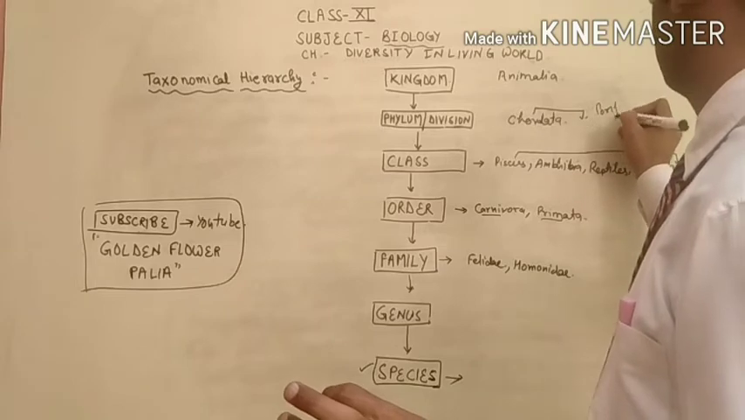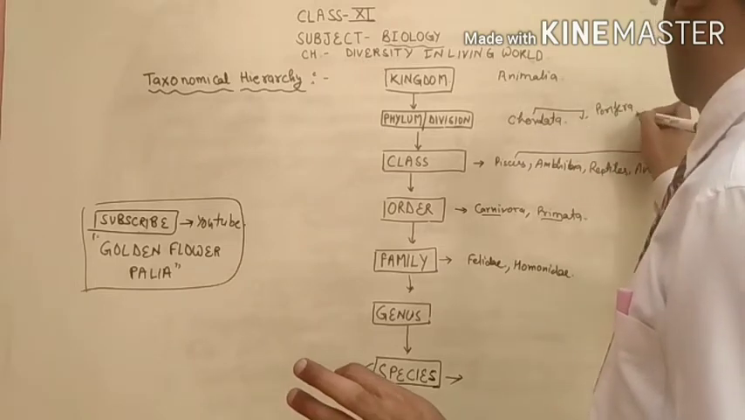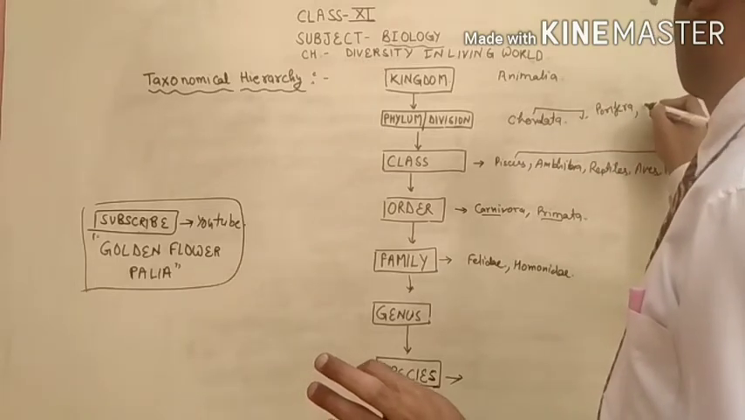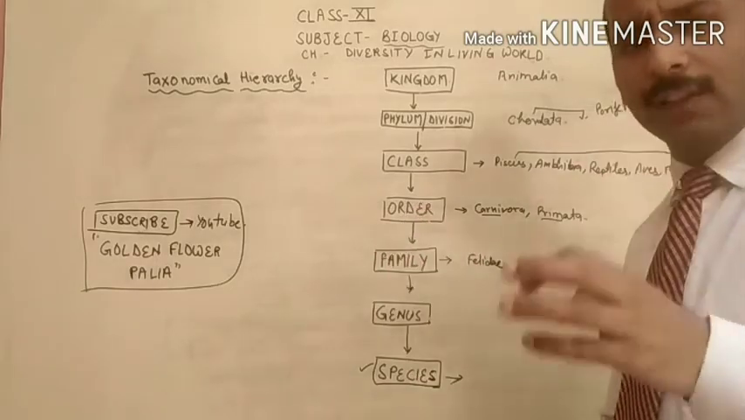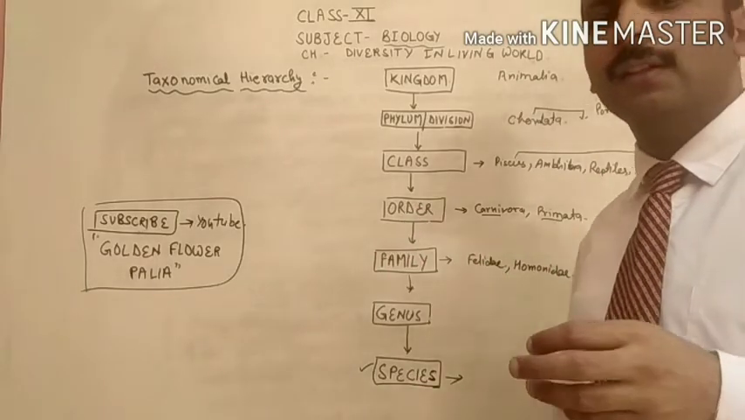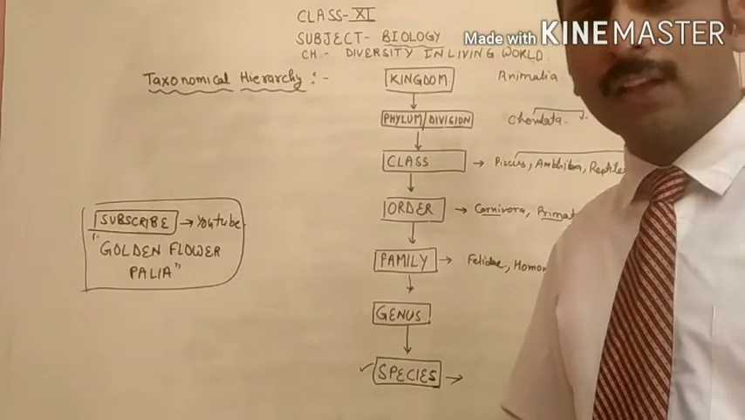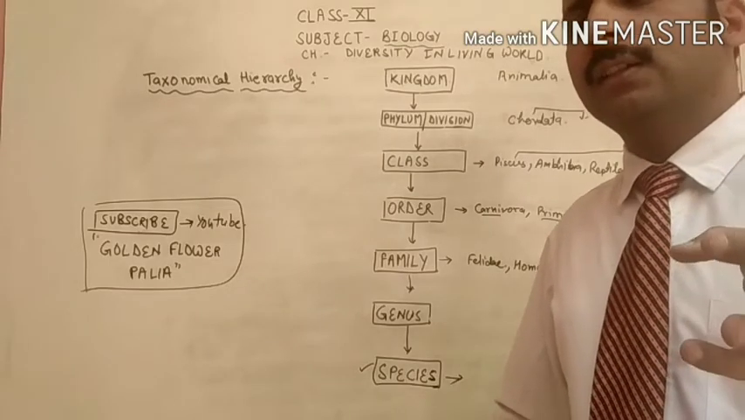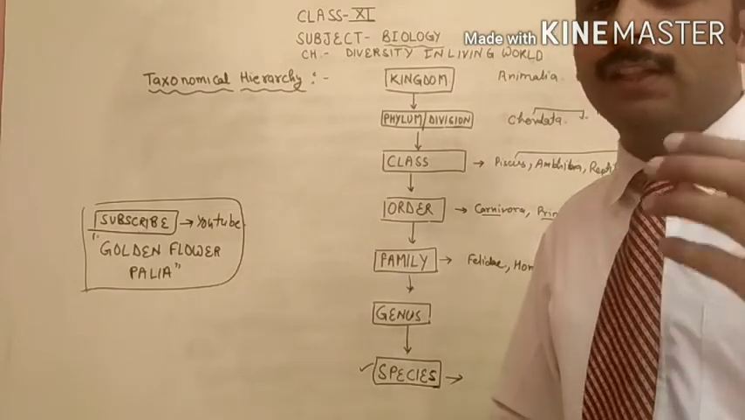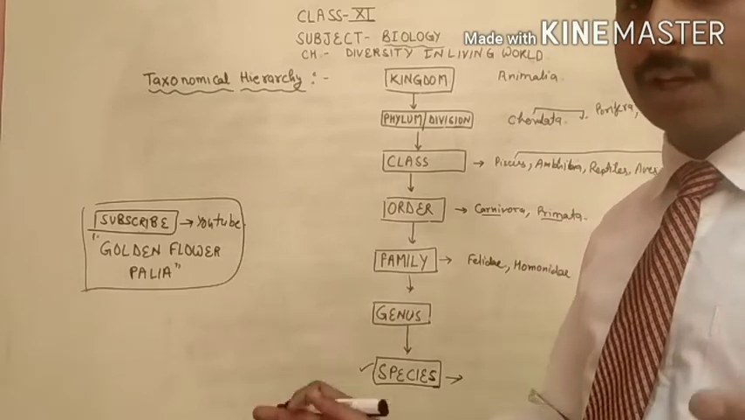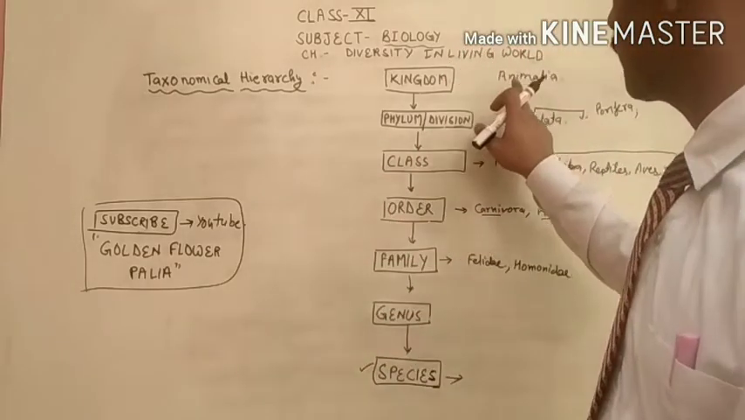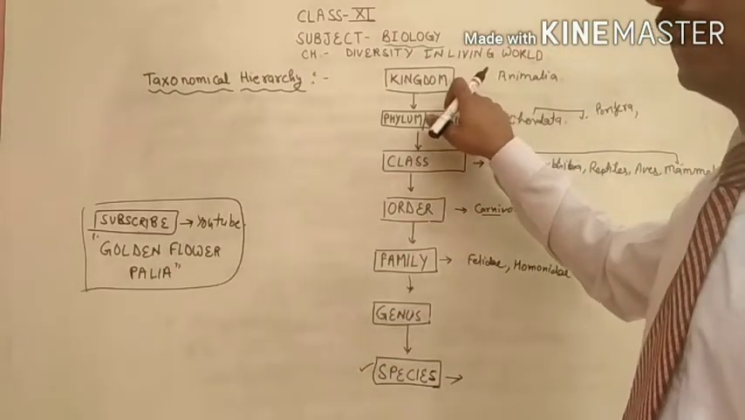Kingdom is made up of many phyla, as you have studied in class 9th. Porifera, Platyhelminthes, Nematohelminthes, then Echinodermata, Arthropoda, Mollusca, then Chordata. All these together form a single group that is called the kingdom. So kingdom is the largest group.